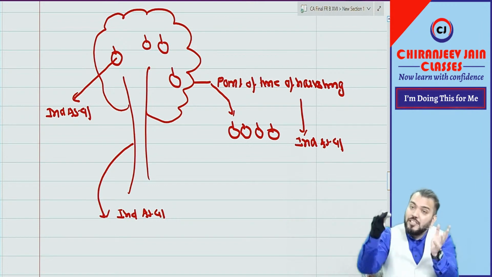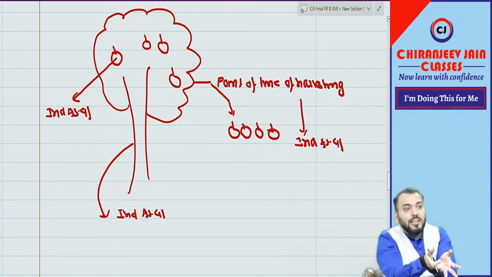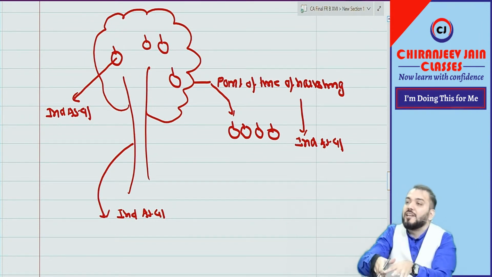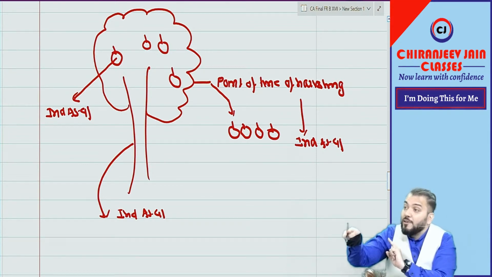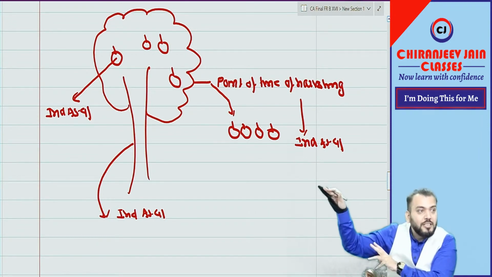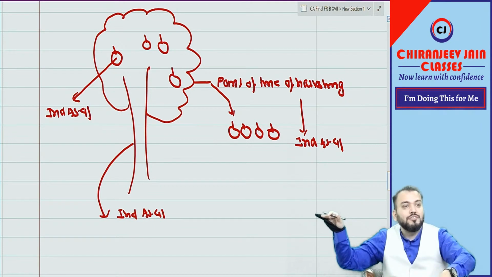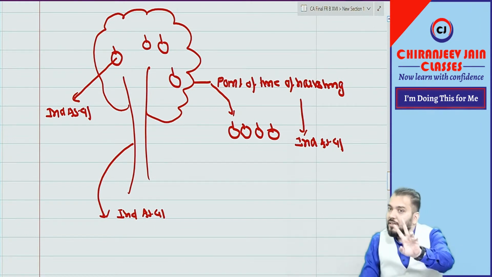And Ind AS 41 says agriculture produce at the point of harvesting will be valued at fair value, not NRV. NRV and fair value are different. What is fair value? We'll understand. NRV we will discuss here only. Are you able to understand?